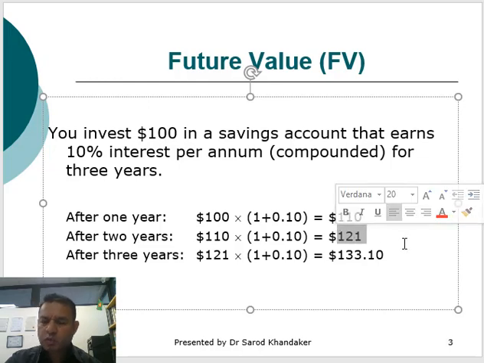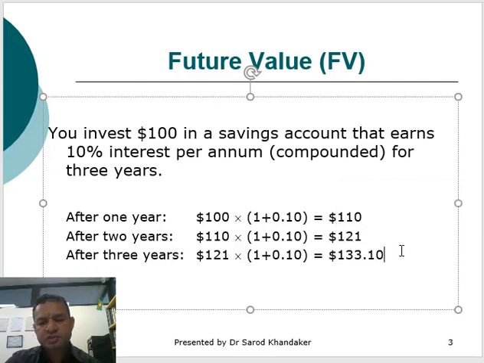And if you invest this $100 for 1 more year, after 3 years it will be $133.10. Now the future value of $100 after 1 year is $110, after 2 years is $121, and after 3 years is $133.10.